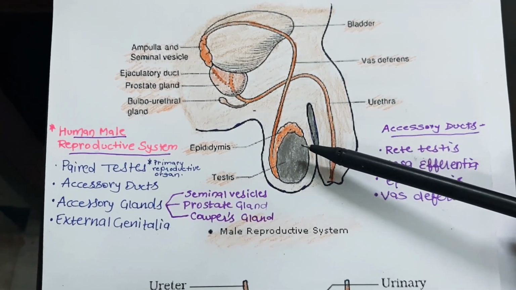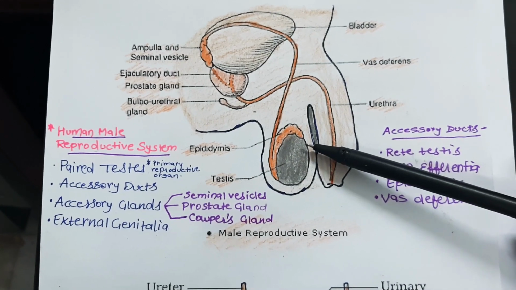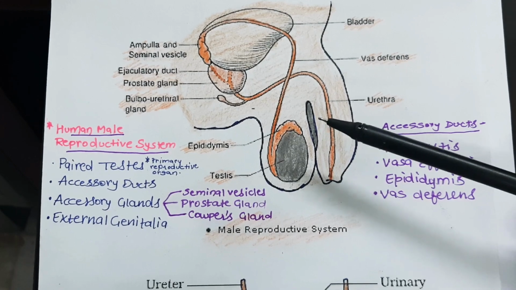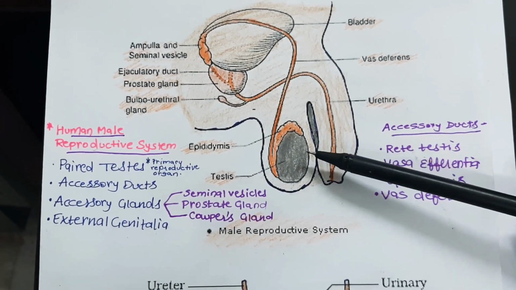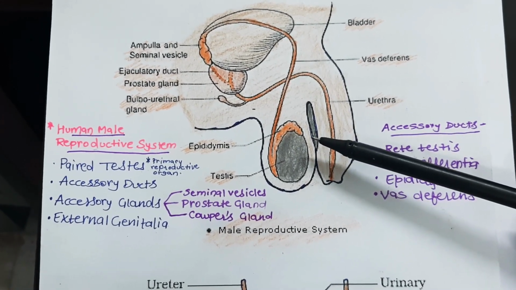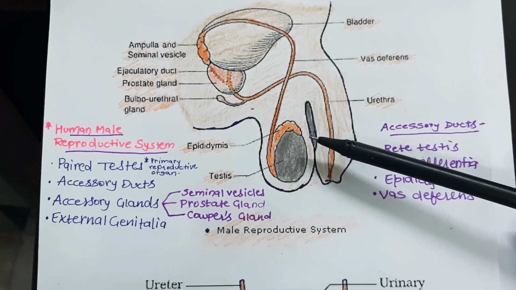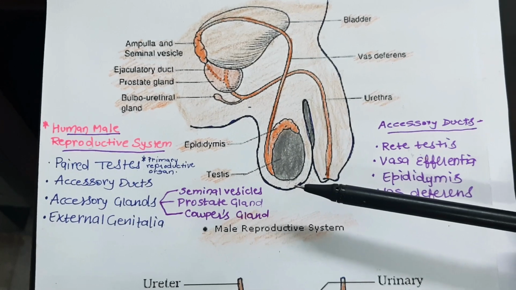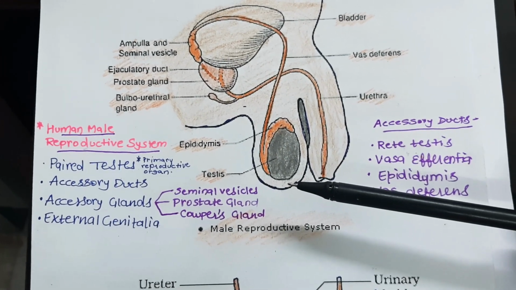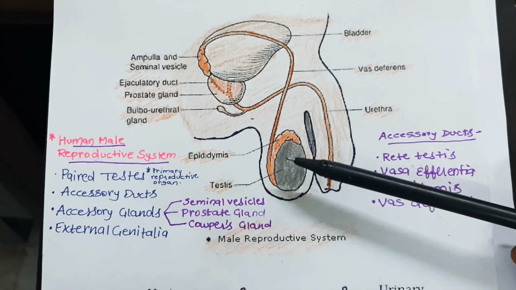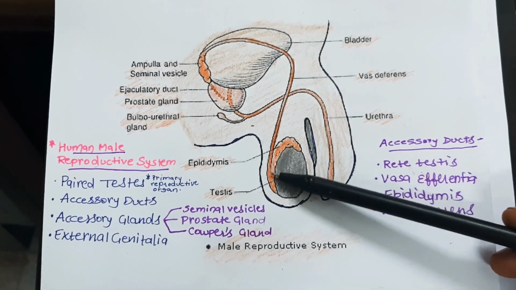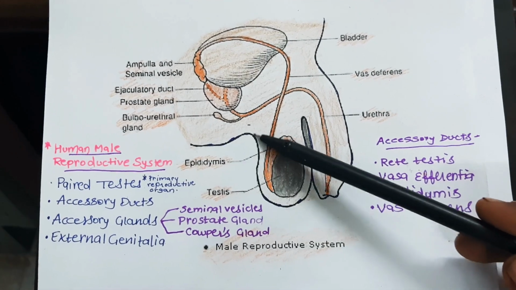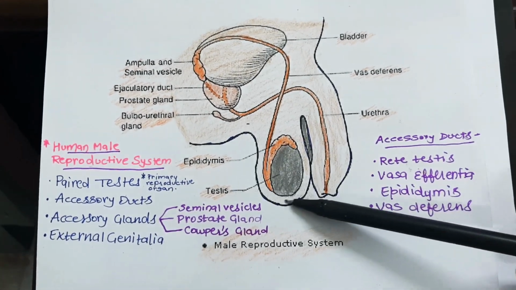Testes are formed within the abdomen and descend soon before birth, at the 8th month of pregnancy. Testes descend into the scrotal sac, which we also call scrotum, through a special canal which we call inguinal canal. Now students, you must know why testes are not located in the abdominal cavity, why they are located outside the abdominal cavity in scrotum.